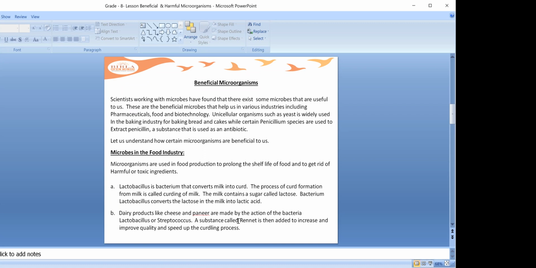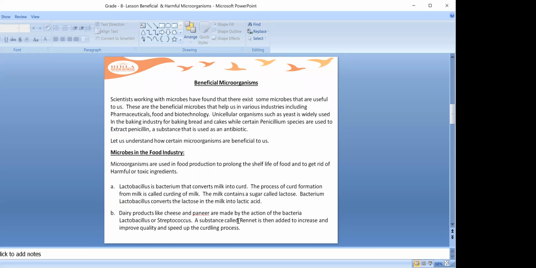I'm telling you again and again. The things which I'm repeating are the points to be remembered. So Lactobacillus converts lactose in the milk into lactic acid.